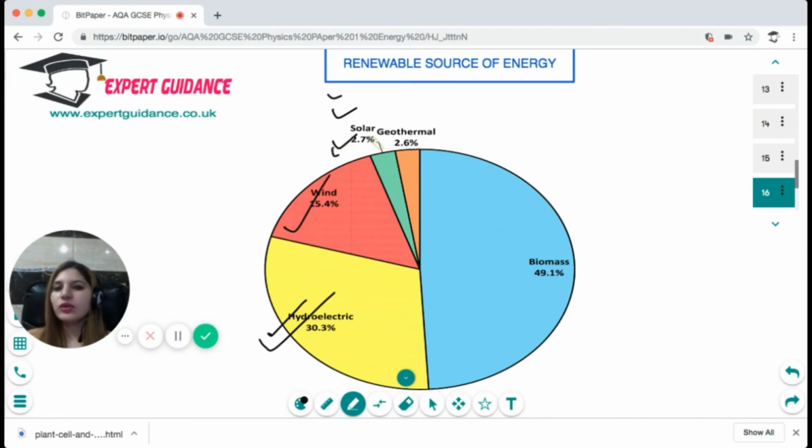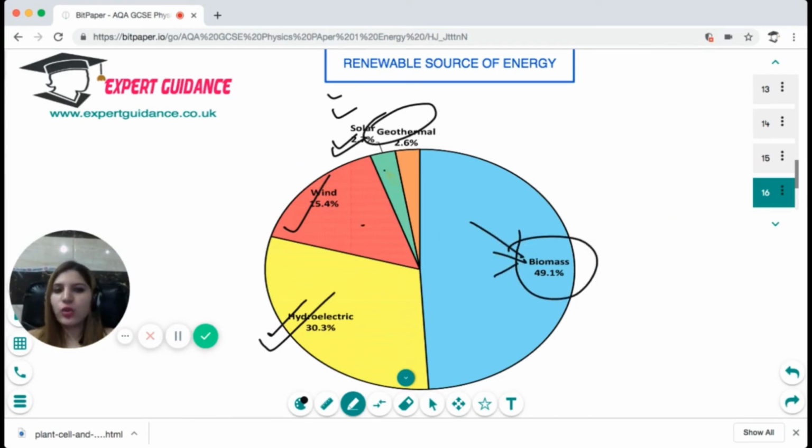Solar energy is used to boil the water. The water boiling turns the turbine, generating electricity. Geothermal energy is the energy from the hot earth that can be used to generate heat, and the heat will run the turbines and that will convert into electrical energy. And for biomass, we can use the biofuels.